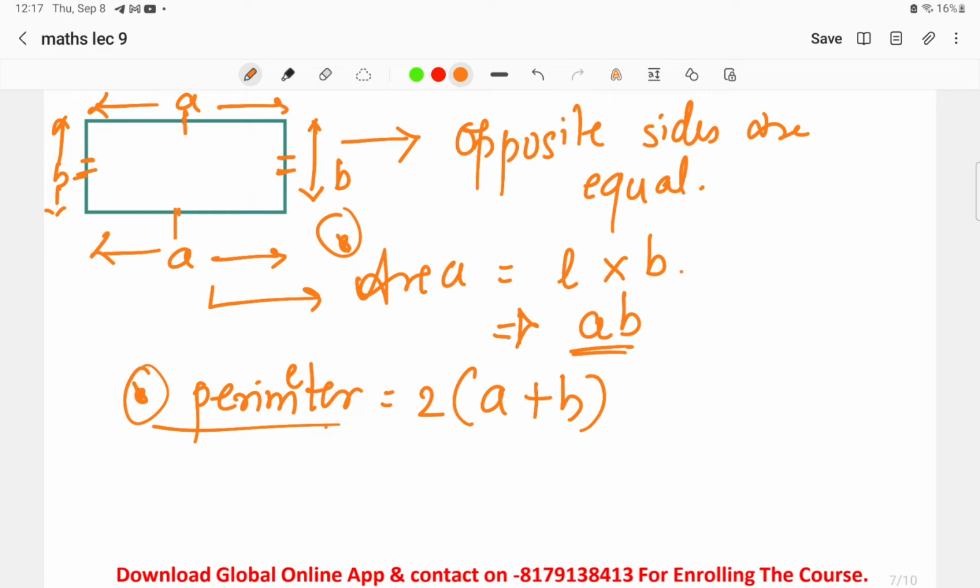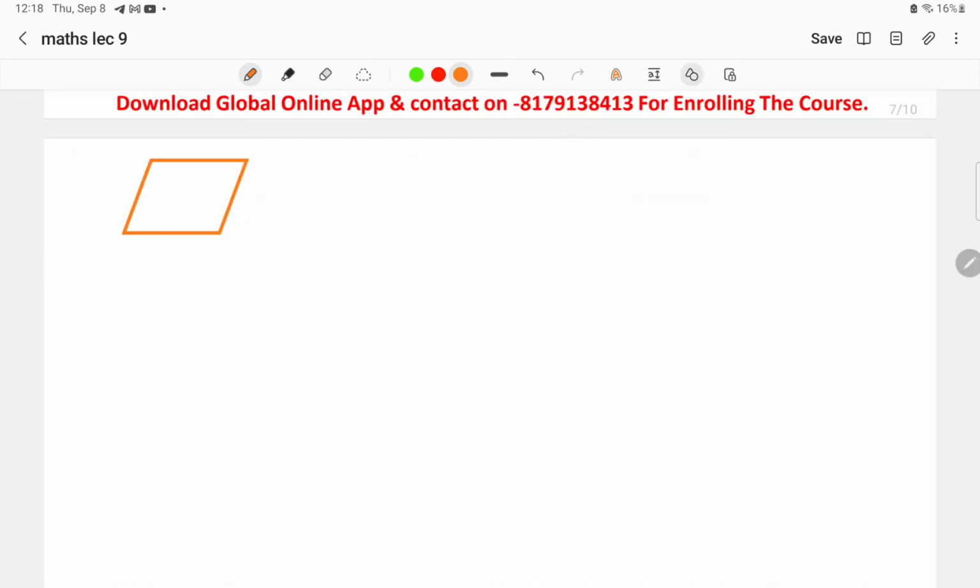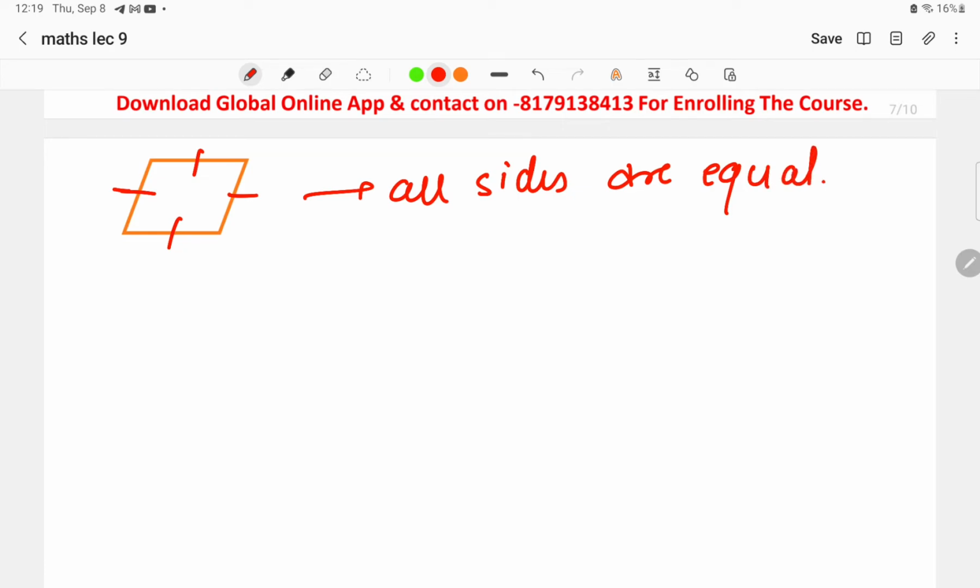Now moving on to the next structure, that is the rhombus. In the case of a rhombus, all the sides are again equal, similar to the square. All sides are equal. This is the very first point that we have to keep in mind. In the case of a rhombus, all sides are equal, right?